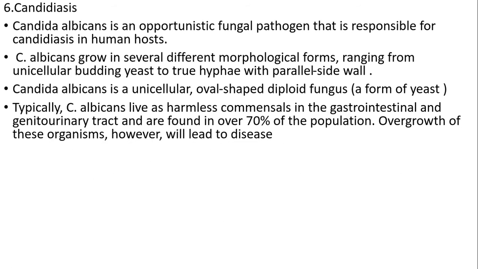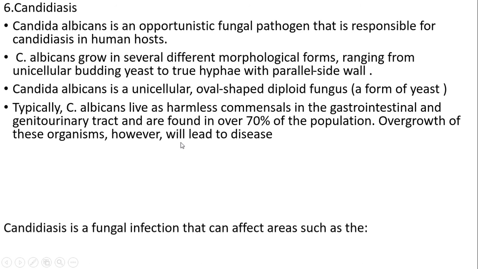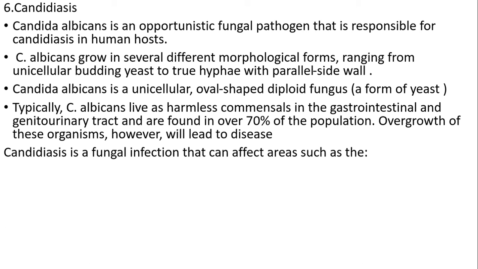Typically, Candida albicans lives as a harmless commensal organism of the GI tract and genitourinary tract and is found in around 70% of the population. Overgrowth of this organism, however, will lead to disease. Candidiasis is a fungal infection that can affect the skin, genitalia, throat, mouth, and blood.